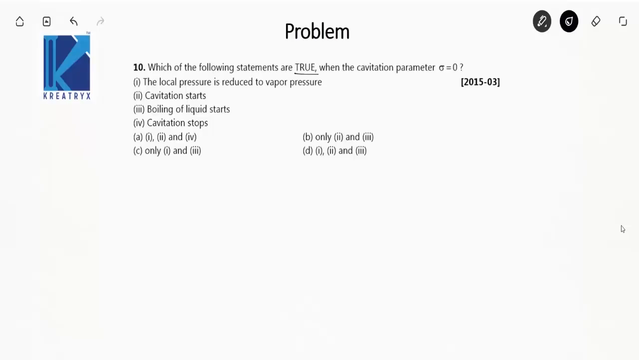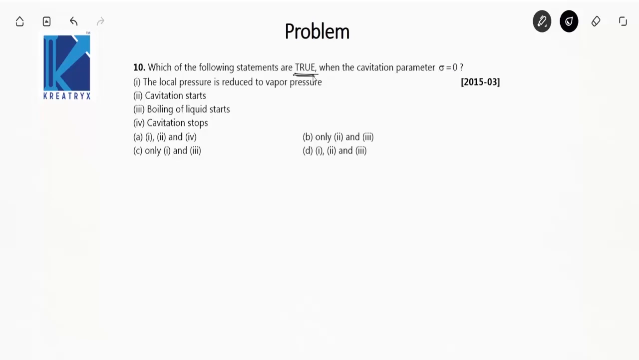Let's take on some more questions from the chapter Fluid Kinematics. Which of the following statements are true when the cavitation parameter sigma is equal to 0? Okay, so let me tell you